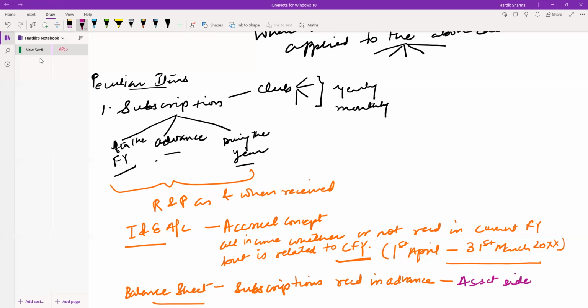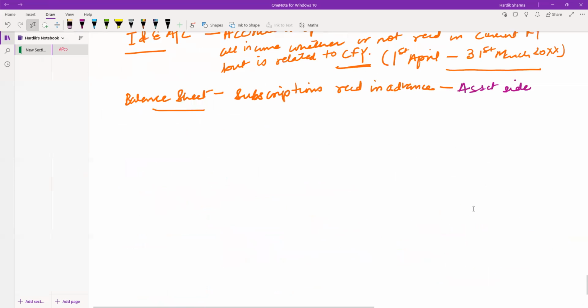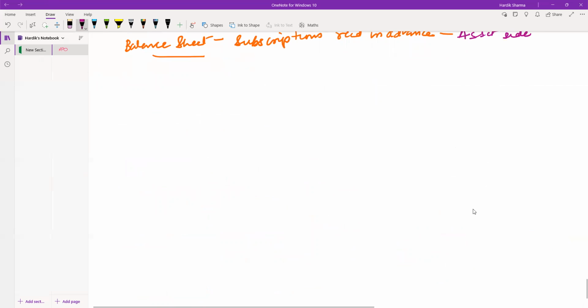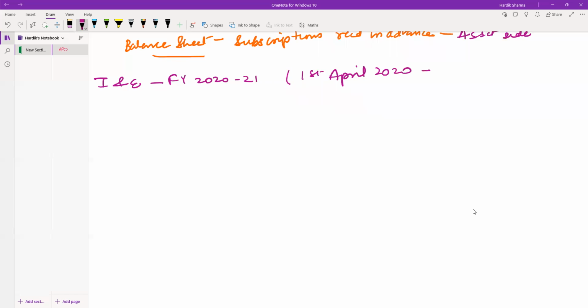Now what happens, let's suppose you are preparing the income and expenditure account for the financial year 2020-21. The financial year 2021 starts from 1st April 2020 and ends on 31st March 2021, right?